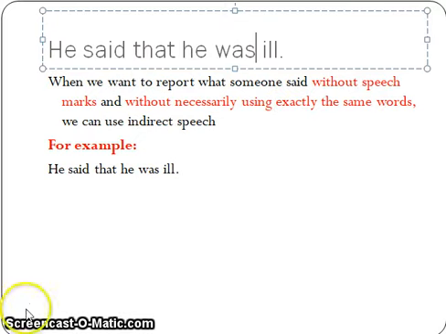However, when we want to report what someone said without speech marks and without necessarily using exactly the same words, we can use indirect speech. For example, he said, there's no comma, the comma is replaced with "that," and he was ill. "He" is the third person singular pronoun. "Was" is used as the past verb.